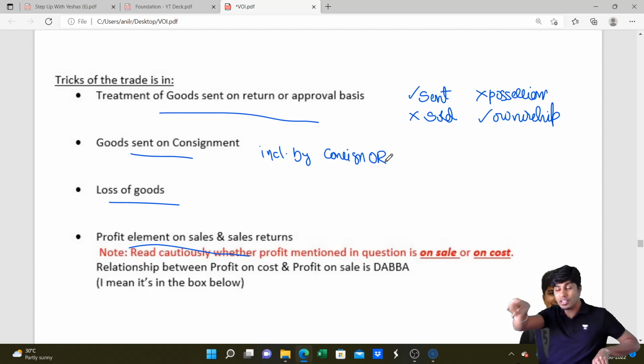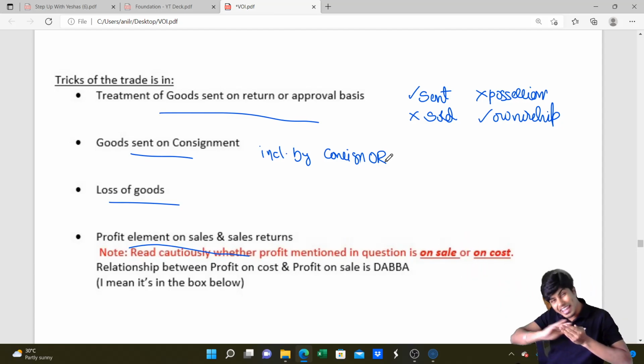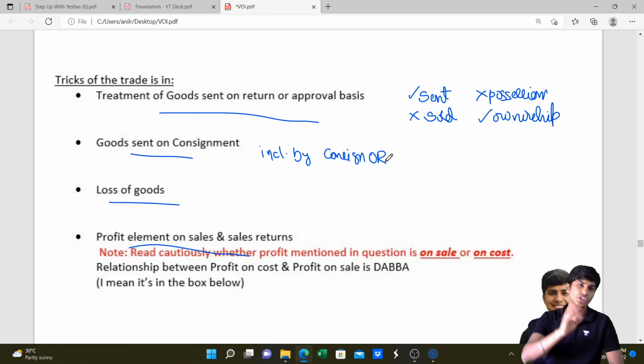When you count the inventory, those goods might be counted, but that should not be taken into your book inventory. It should be eliminated because you only have possession of those goods, but you don't have the ownership, and you cannot include that stock in your book inventory. Remember this. This is one of the beautiful adjustments, and there will be some loss of goods, goods lost by damage, pilferage, and all that needs to be adjusted.